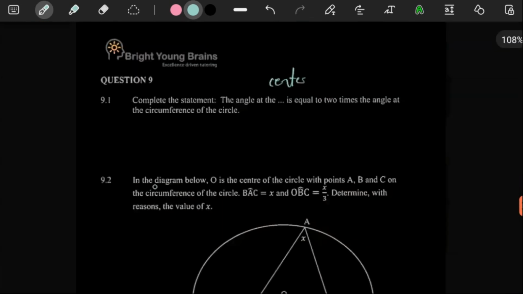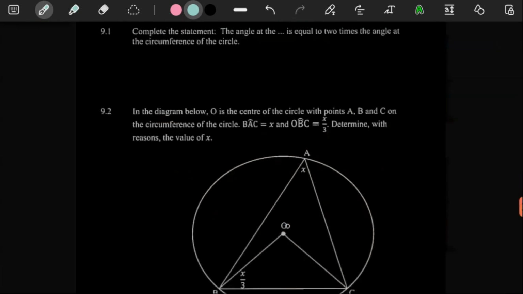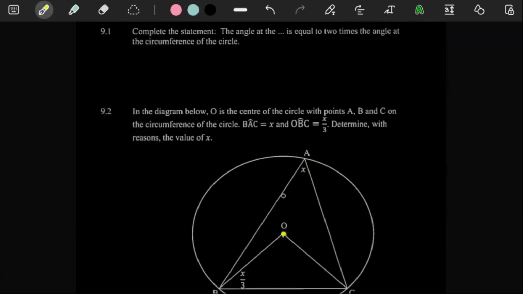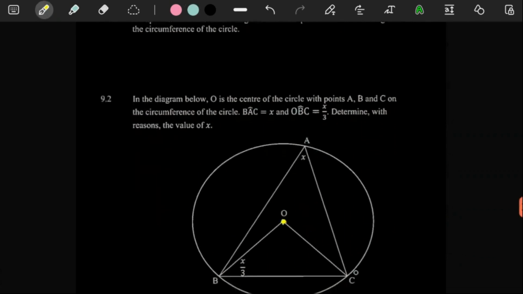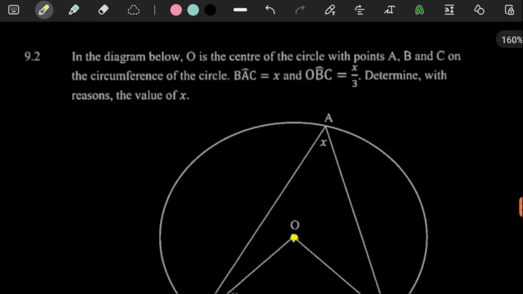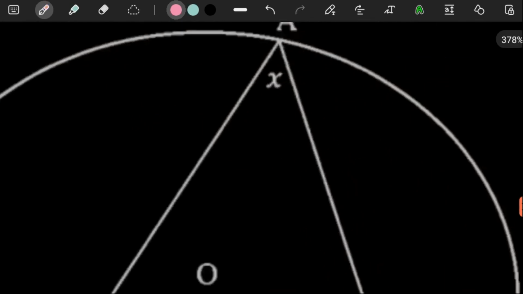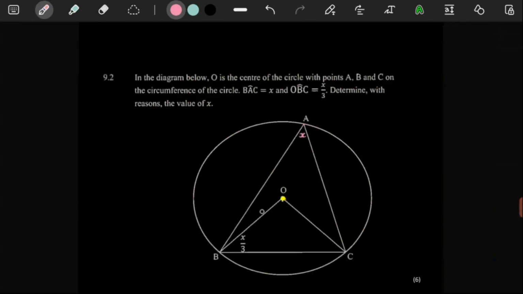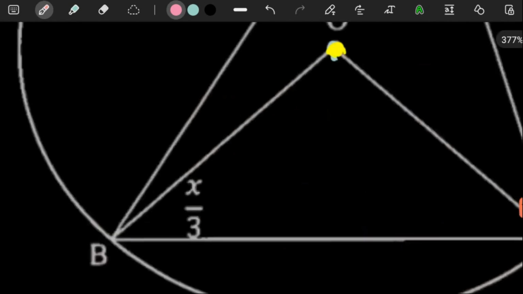So here it says in the diagram below, O is the center. Let me just maybe use a brighter color, yellow. So O is the center of the circle with points A, B, and C on the circumference of the circle. And then they said BAC is equal to X. And then OBC is equal to X over 3.